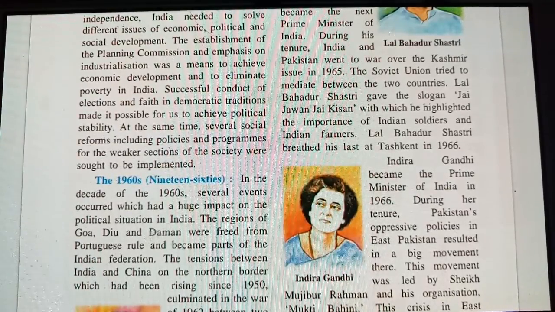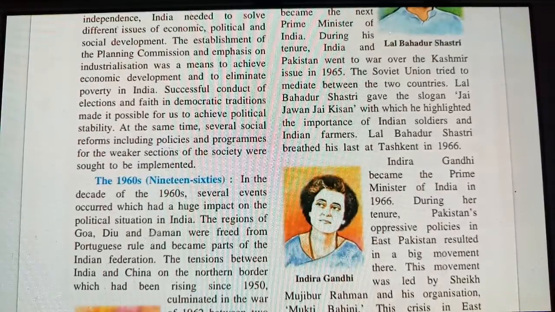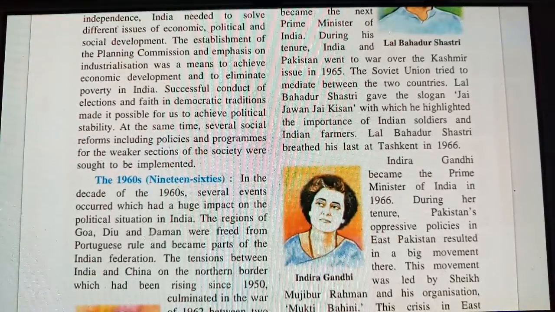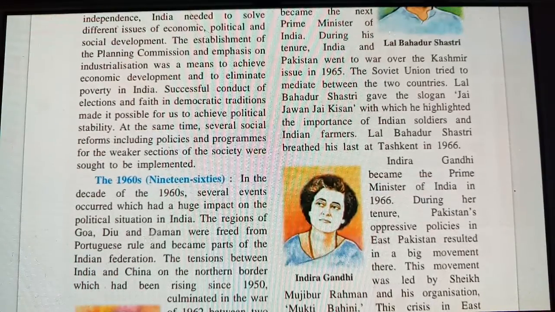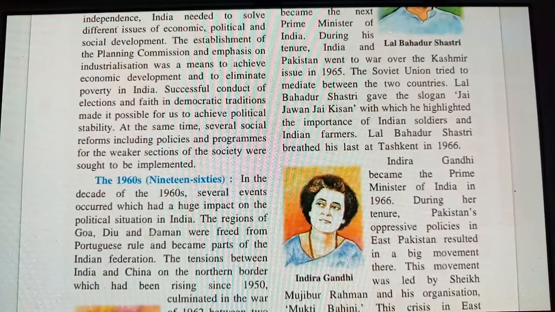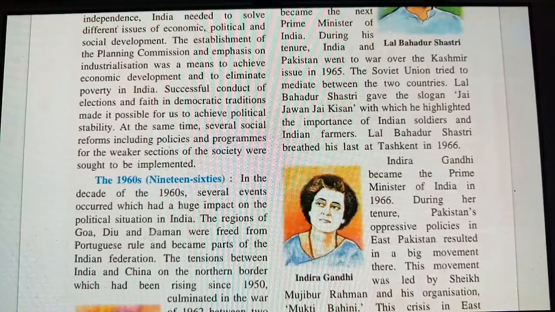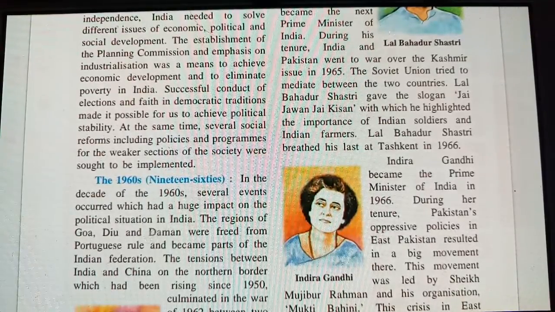So Goa, Diu and Daman were under Portuguese rule. Portuguese people were ruling in those states because there were no people looking after them. But when they became free from the Portuguese, that part became part of the Federation of India. It means the people of India were there in those regions and they were ruling that state.